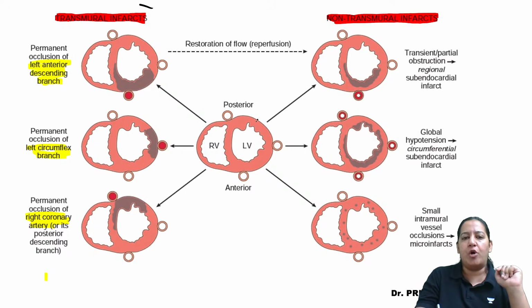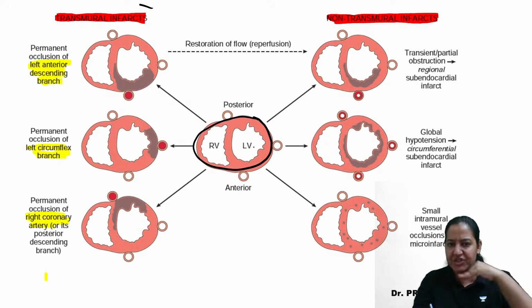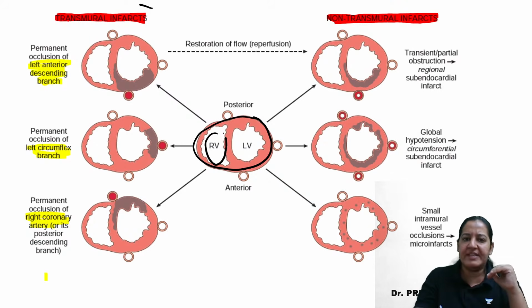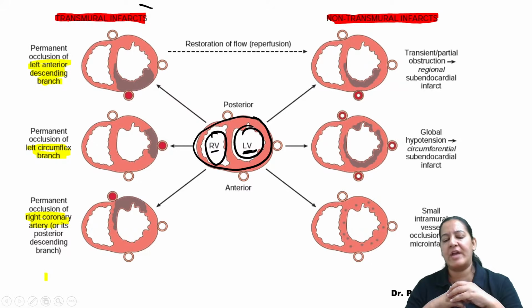Understand, this is the normal diagram of the heart. Can you see this is the lumen? This is the cross-section diagram of the heart. The two cavities: this is the right ventricle, this is the left ventricle. I guess everyone can see the two cavities, right?